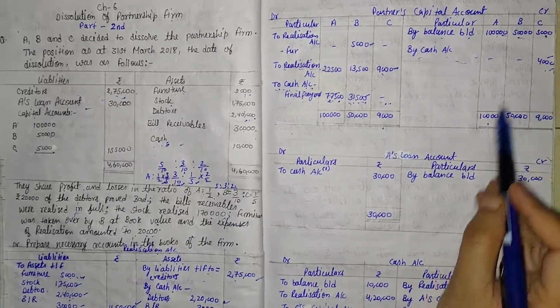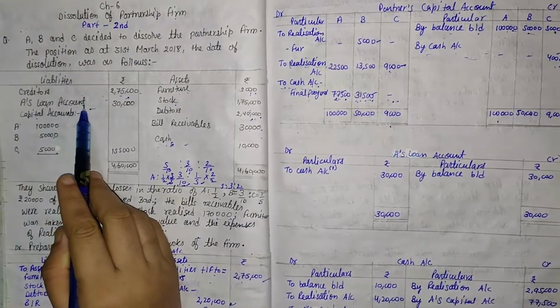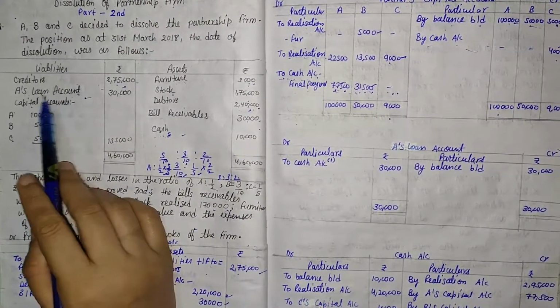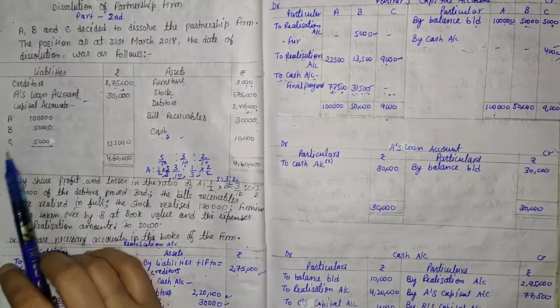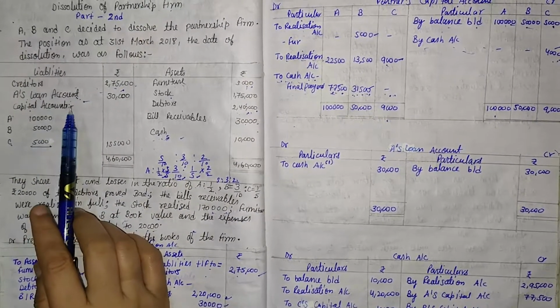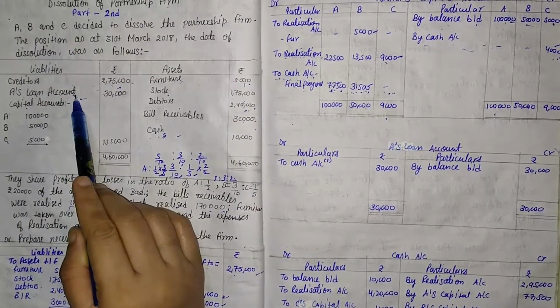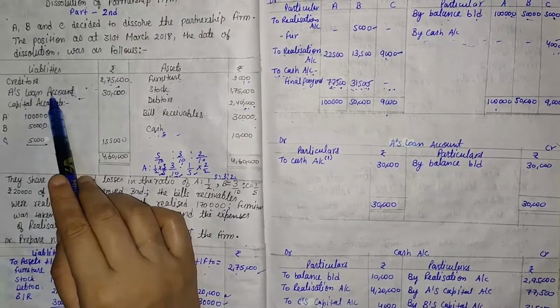After that, we will have to make the partners' loan account, and here one loan balance is given, A's loan account. That's why we will have to make the loan account. If loan is not given in the question, that time we will not have to make a loan account. So here the information is given, so we will have to make it. First of all, the loan balance is given on the liability side, so that should be transferred to the opposite side.